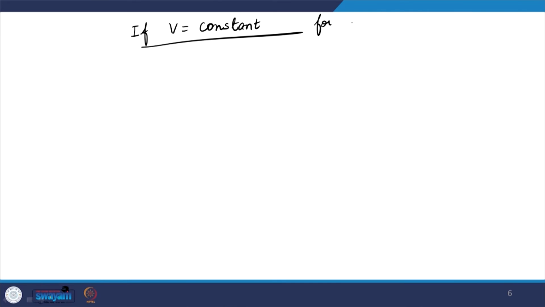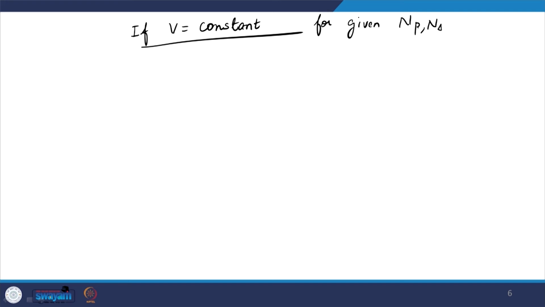So, now if that is true, if V is constant, there is a bit of a problem if we think about it, right. So, what I am saying is, if V is constant for given value of Np and Ns, right.